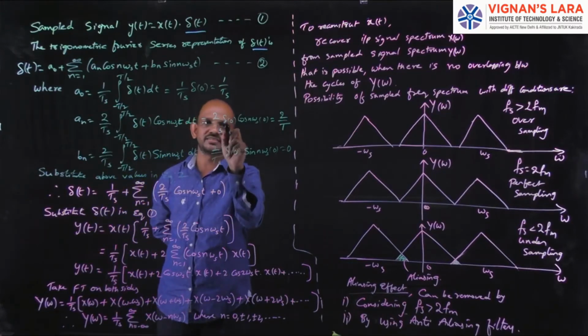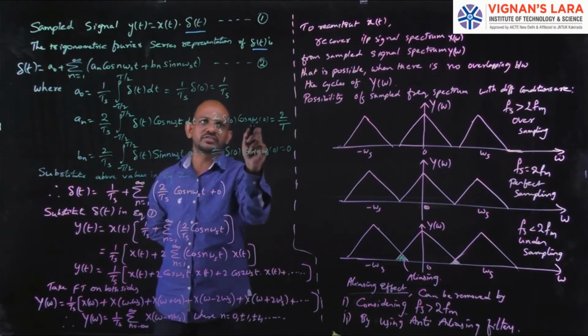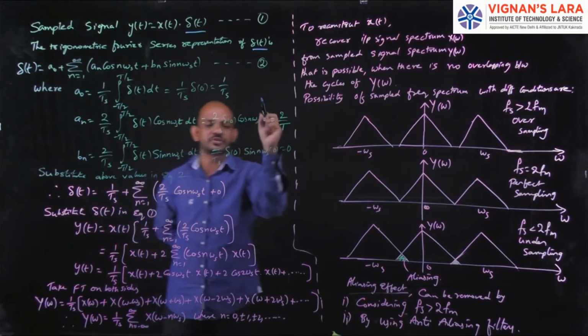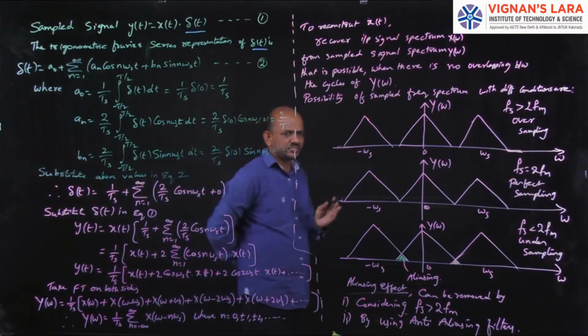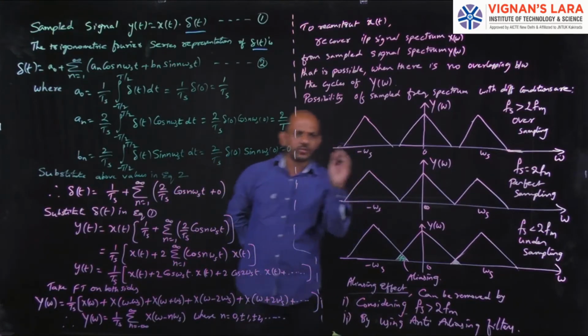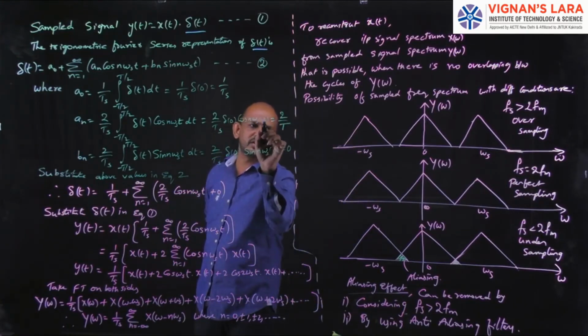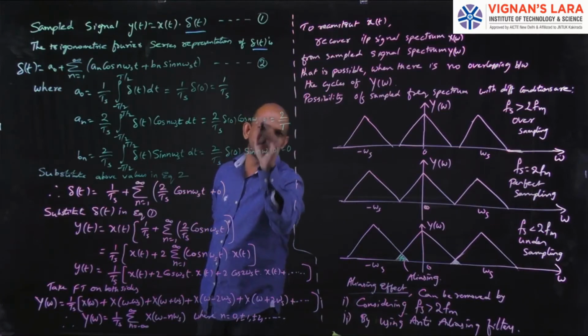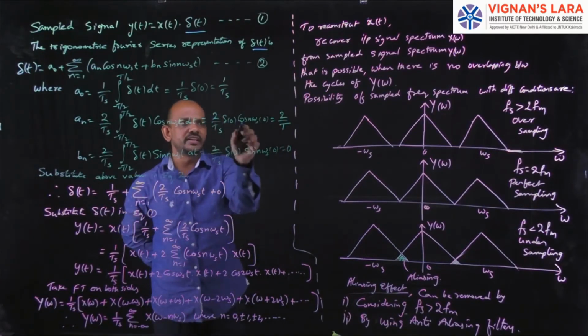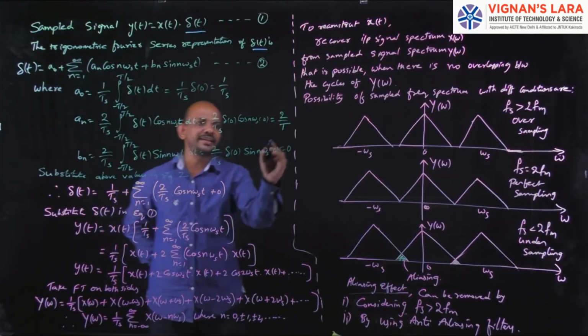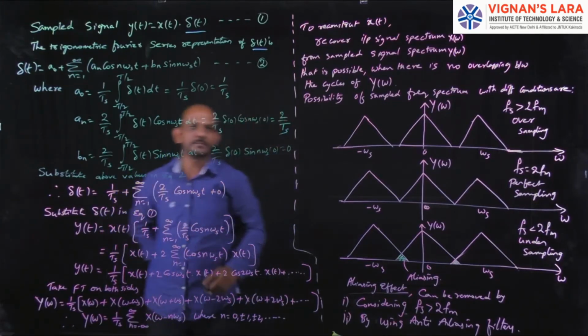So 2 by ts into del of 0 cos n omega s. In place of t, I am substituting 0. So del of 0 is 1, and cos of n omega s into 0 is cos 0, and cos 0 is 1. 1 into 1 is nothing but 1. So finally we got 2 by ts into 1, simply 2 by ts.